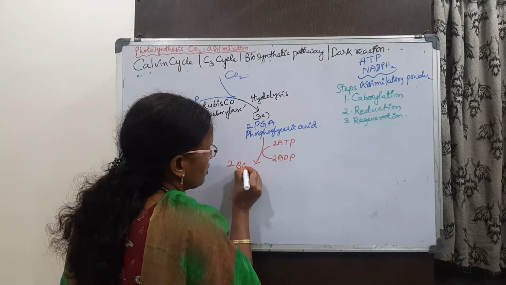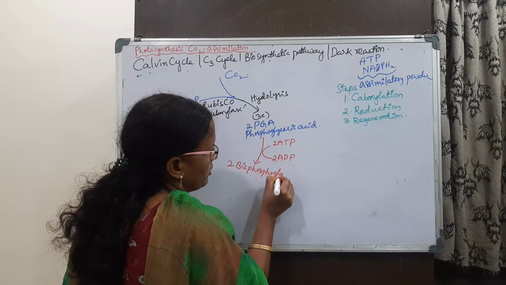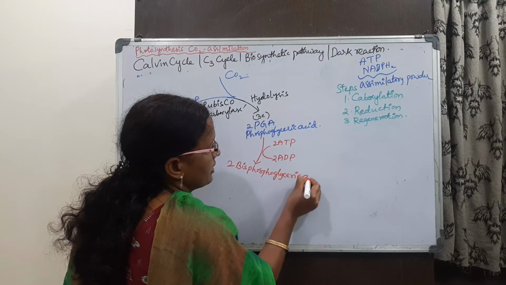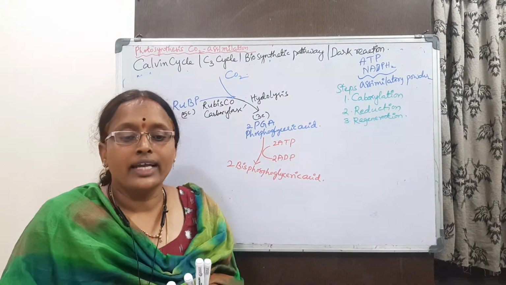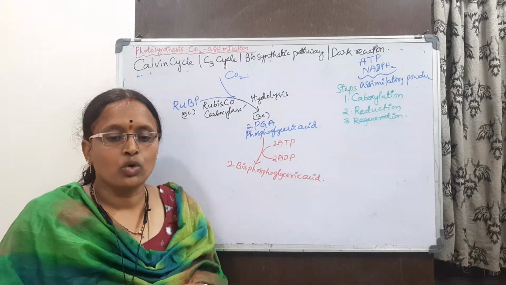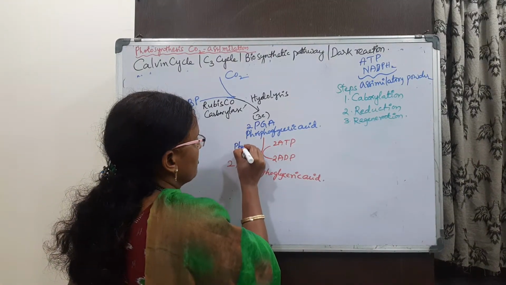The required enzyme is phosphoglycerokinase.